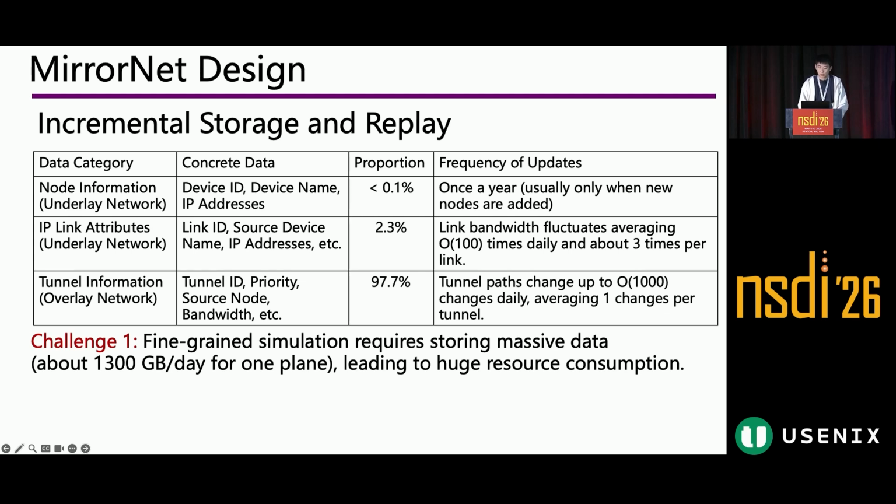And as shown in this table, we observed that node changes were rare within 1 year, while most changes happen to tunnel information, with one change daily per tunnel on average. And all of these changes are not frequent on a daily period. So if we only store the changes instead of the entire data every second, we only need to store around 0.003% of the data volume for IP link information, and also 0.001% for tunnel information. This will significantly reduce the storage resources. So we introduced the incremental storage mechanism to reduce resource usage.